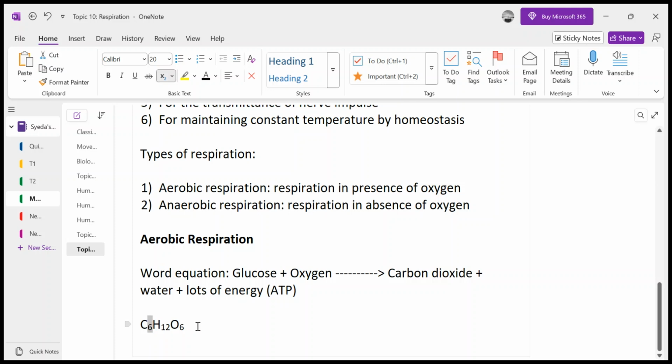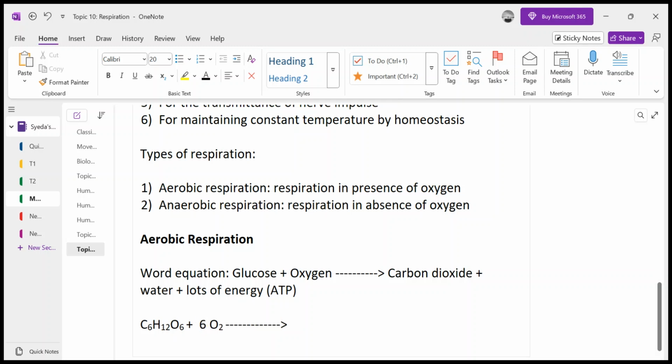Okay, C6H12O6 plus O2. Now, this O2, right? This is what you need to remember: you must remember the balanced equation. This is not balanced. I'm only writing it unbalanced, but I will be balancing it. So in fact I should write it balanced.